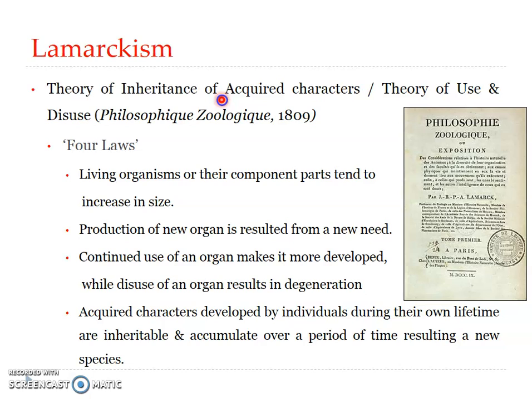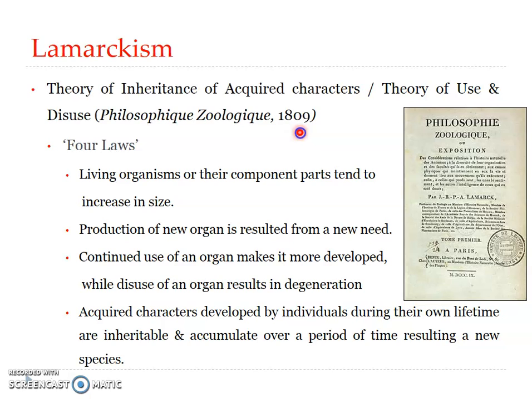Now, Lamarck explained the origin of new species by introducing the theory of inheritance of acquired characters, and this theory was published in his famous treatise Philosophie Zoologique in the year 1809.